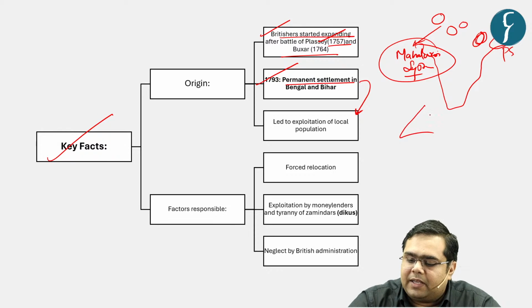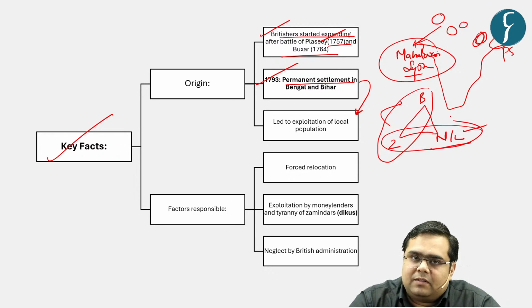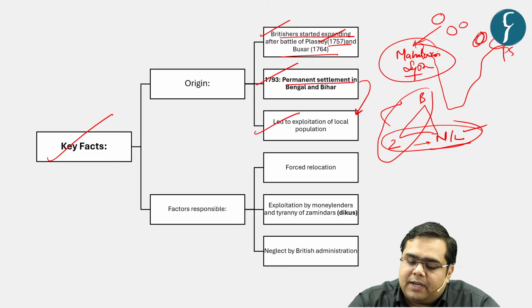So there were three parties. First one Britishers, second one is Zamindar, and third one is native or local kisan, right? So the settlement was struck between Britishers and Zamindars. Zamindar needed to have a certain amount of revenue in different forms with them by a particular date, and whatever was the difference between the collection of zamindar from the natives or kisans, that was his particular profit. So what did it lead? It led to exploitation of local population.